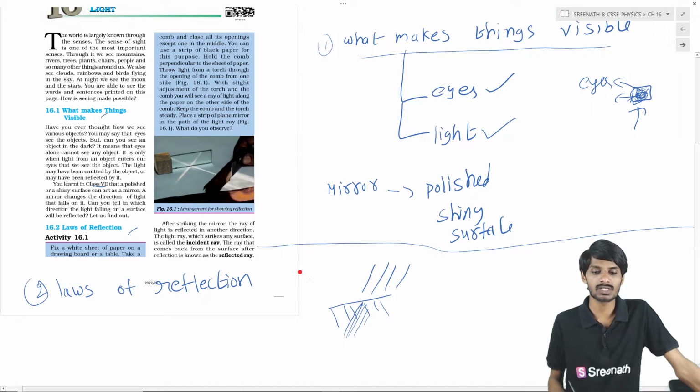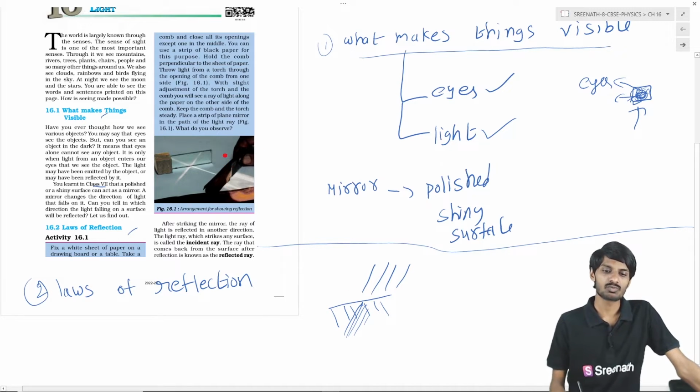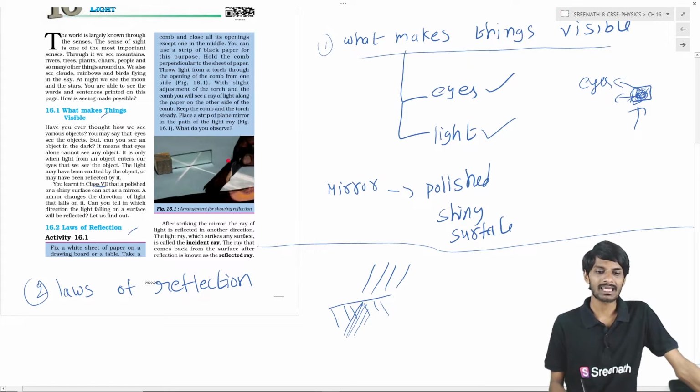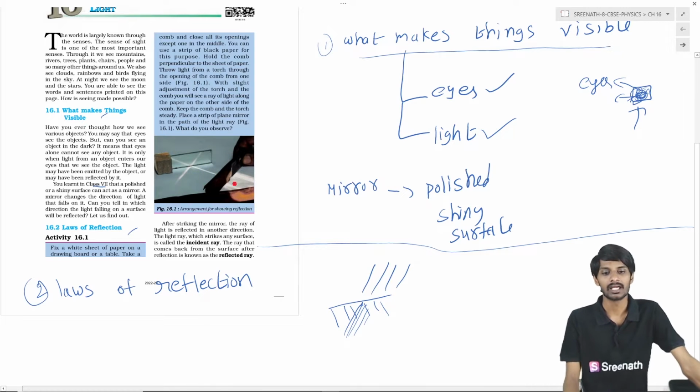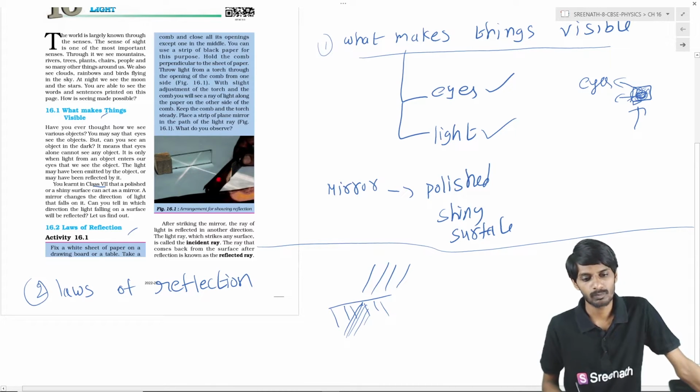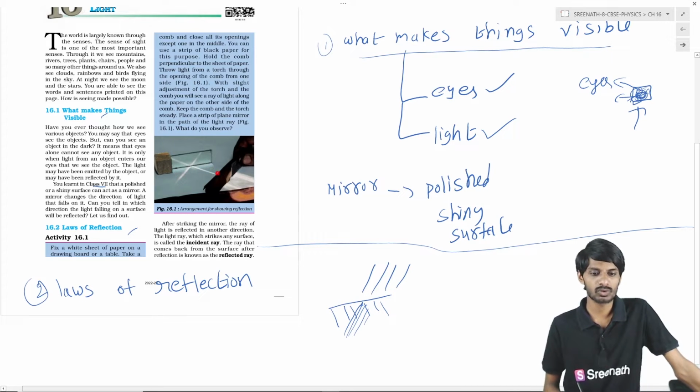What we have to do is take a comb and cover it with black paper, so that it has a small opening in the middle, students. You have closed the whole comb, so only one ray will pass through due to the opening in the middle. We call it the ray of light.